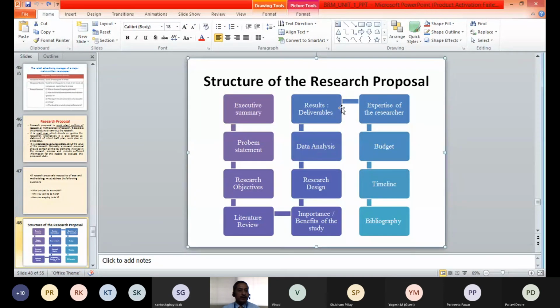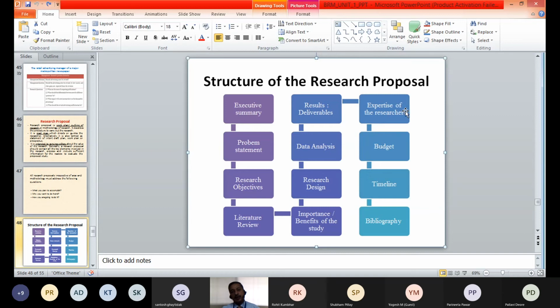However, we will be specifying deliverables. That means what outcomes are expected through this study, or what benefits can be obtained through this research, that will be discussed in research deliverables.